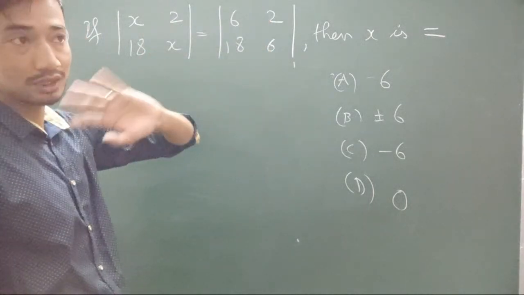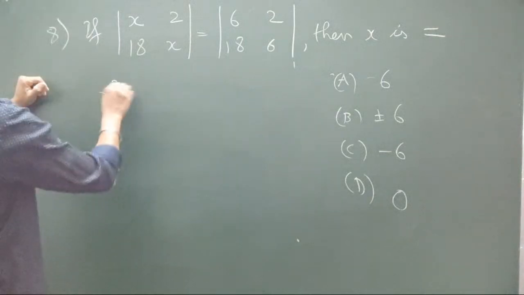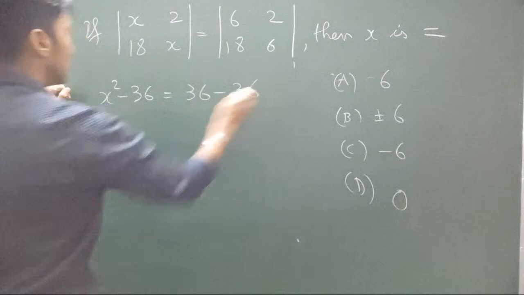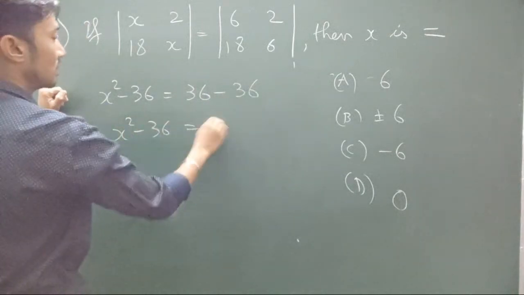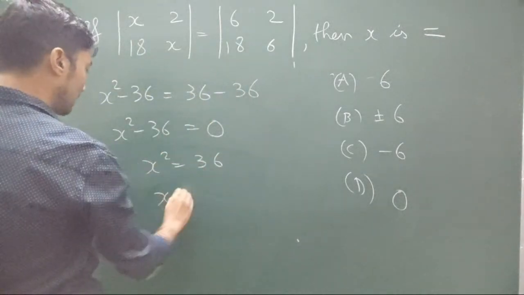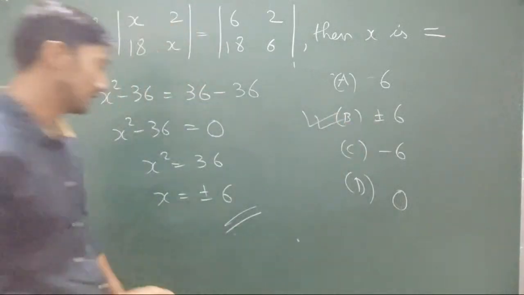So corresponding elements are not going to be equal. Determinant, careful with that. So let's find out. So x squared minus 36 is equal to 36 minus 36. So that's x squared minus 36 is equal to 0, isn't it? So x squared is equal to 36. So x is equal to plus or minus 6. So option number B will be correct.